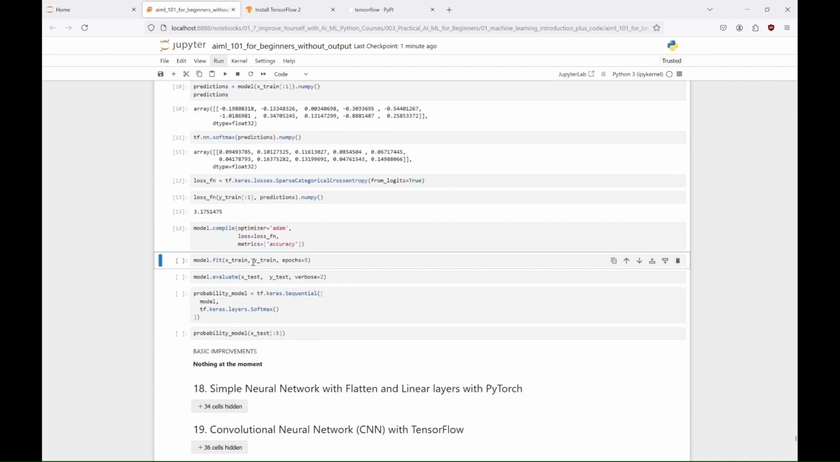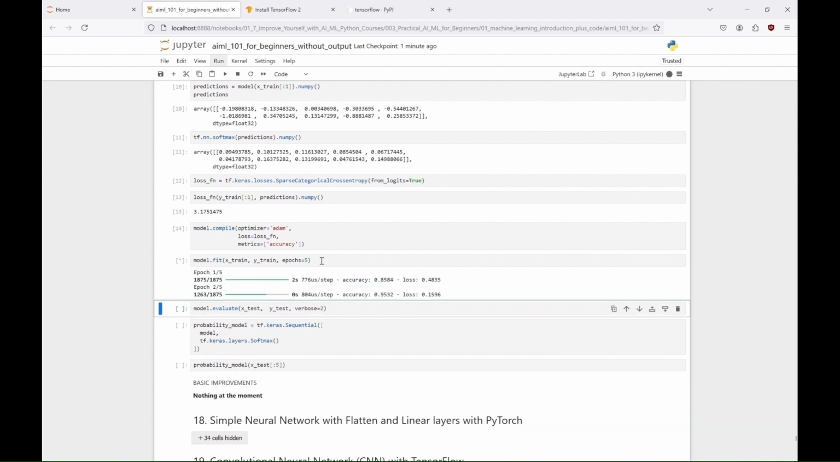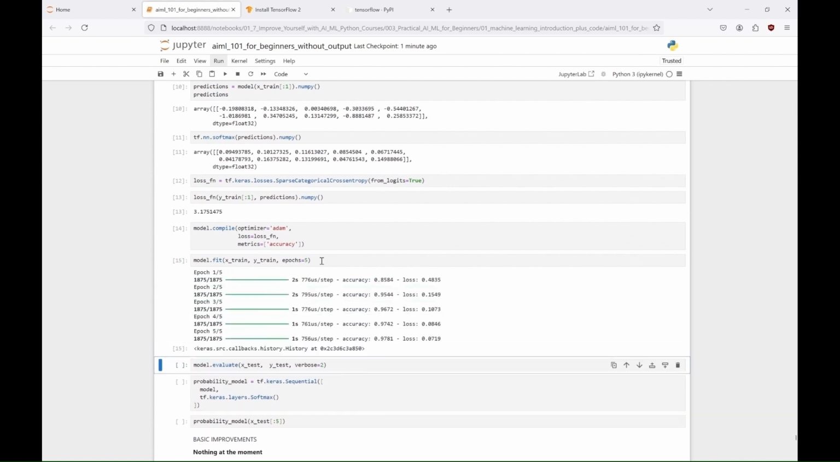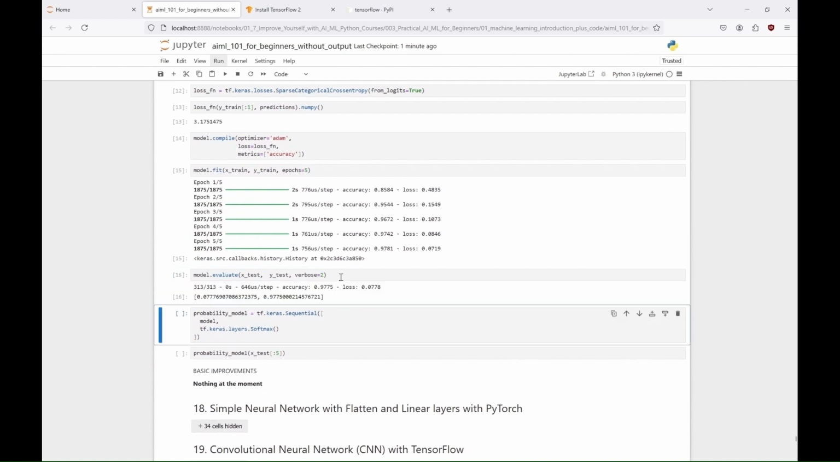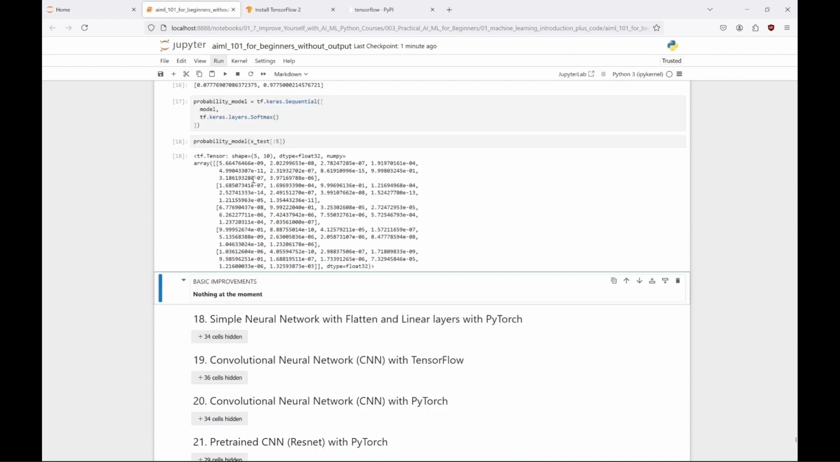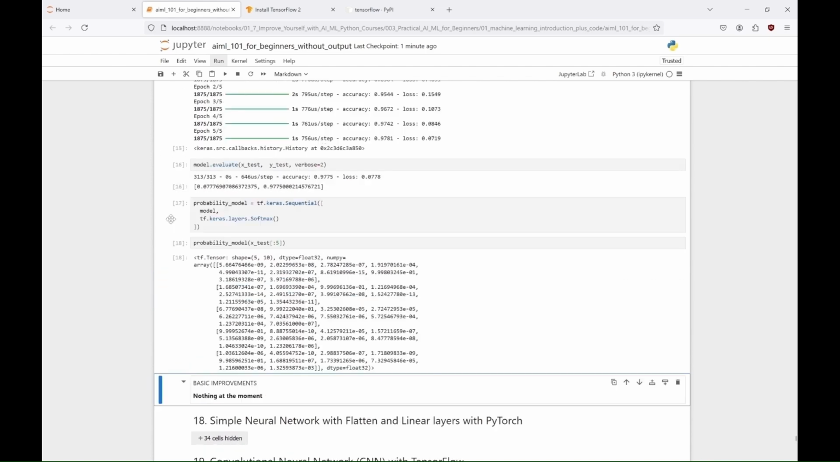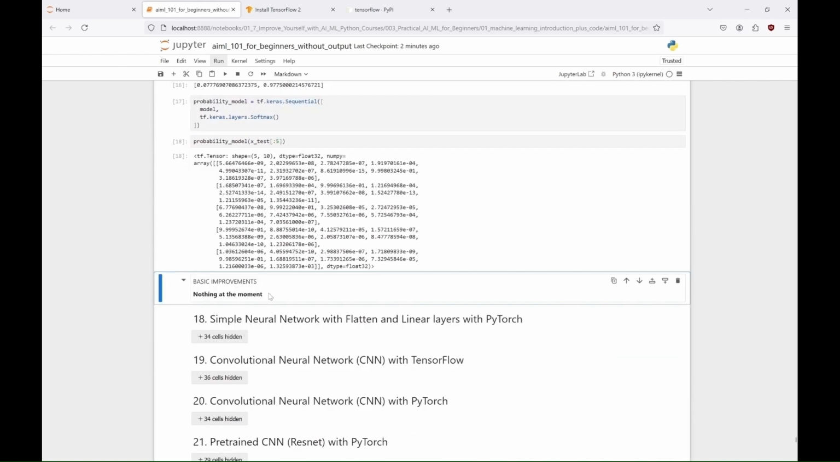We defined and compiled the model with an appropriate loss function and optimizer. Finally, we evaluated the model's performance and added a softmax layer to output probabilities for predictions. The accuracy we achieved is almost 0.98, which means the model correctly predicted the test data over 97% of the time. This is an impressive accuracy, don't you think?